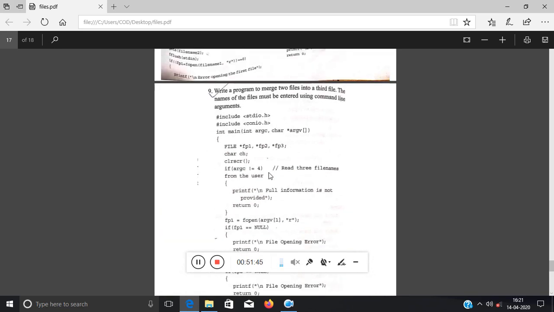The only new part is that you have to give these two parameters, argc and argv. Then you have to check the number of arguments, which is one plus the actual number of file names, because one name, the name of the program you are actually running, will be extra. And instead of file names, just pass the array index, meaning argv1, argv2, argv3. This is the only difference, and the rest is simple as that. You can change the logic over this part. Okay, how? I am telling you once again.